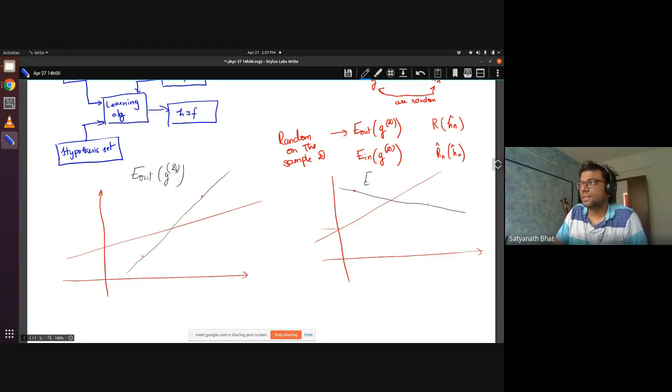And this is E out of g_D2. Based on what samples you get, in this case we got samples as these 2 points, and in the other case we got the training sample as these 2 points. So depending upon what points you get, your entire performance can change quite drastically.